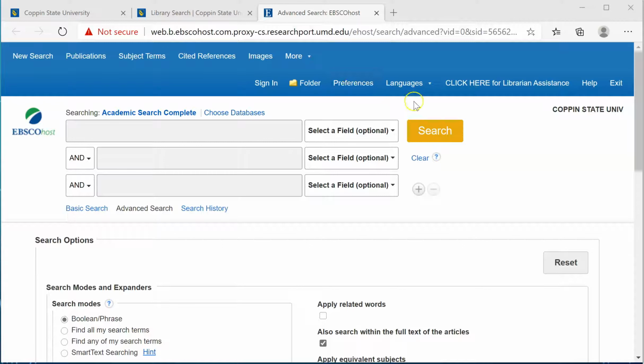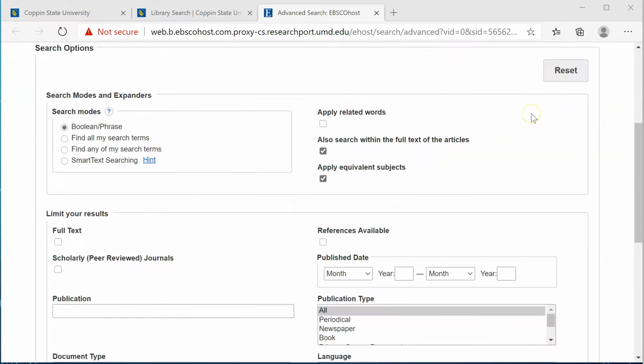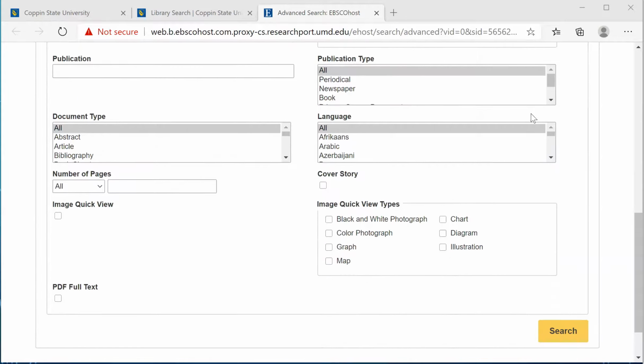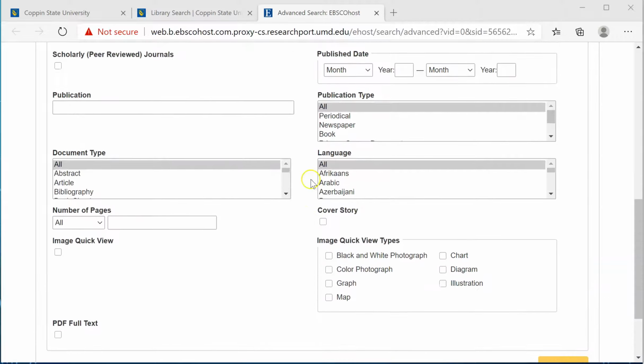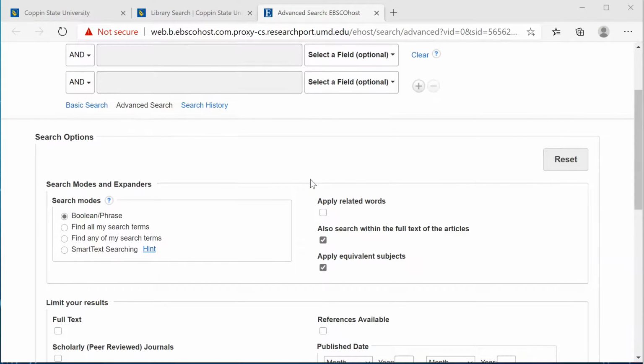Options for language and display preferences, a link to Ask the Librarian, and a link to the Ebsco Help feature. The remainder of the page focuses on the various search options which you can set before or after you initiate a search.